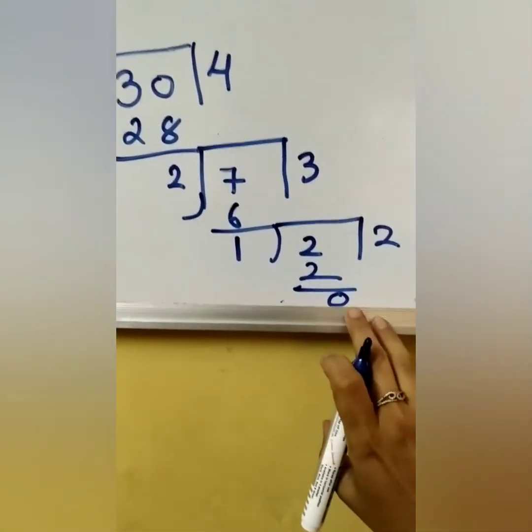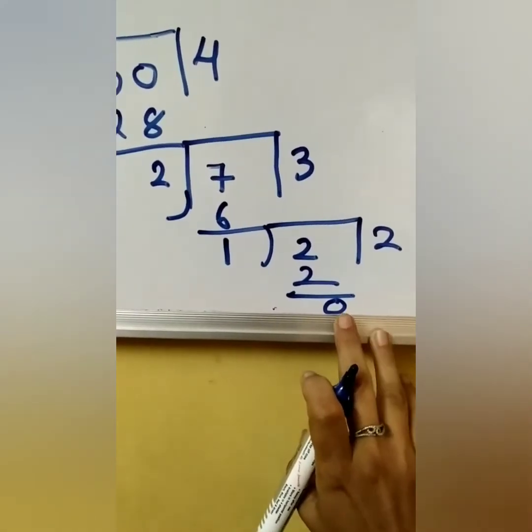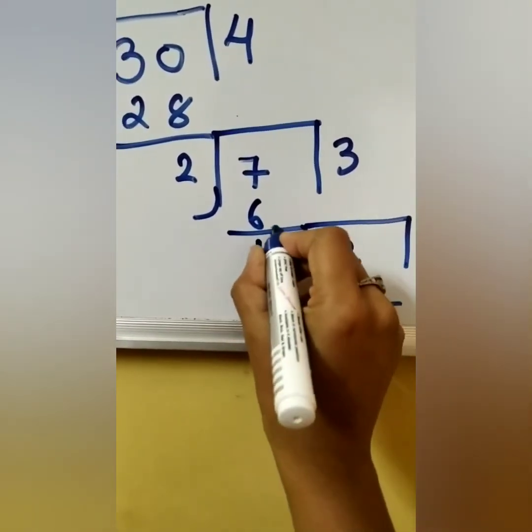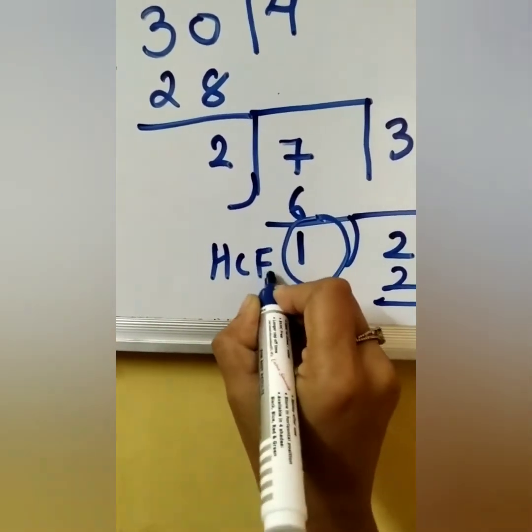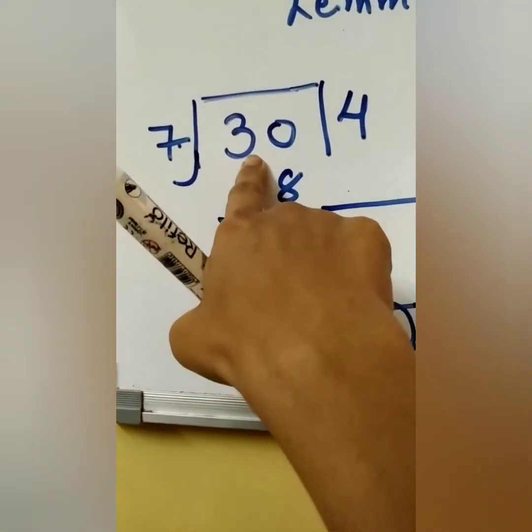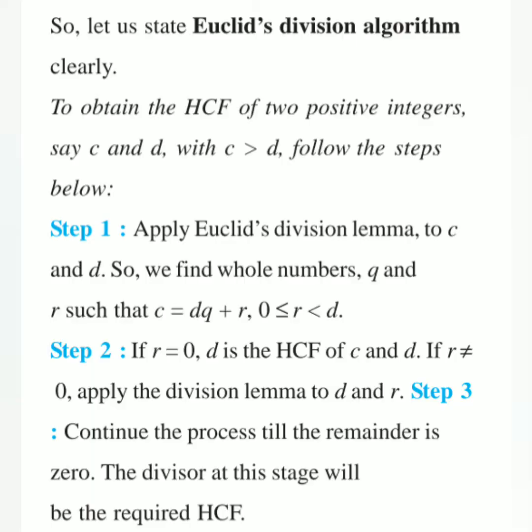You have to take the remainder as 0. When 0 comes over here, whatever remains here is called the HCF of the particular numbers. Earlier we have already written these steps. These steps are from our textbook.